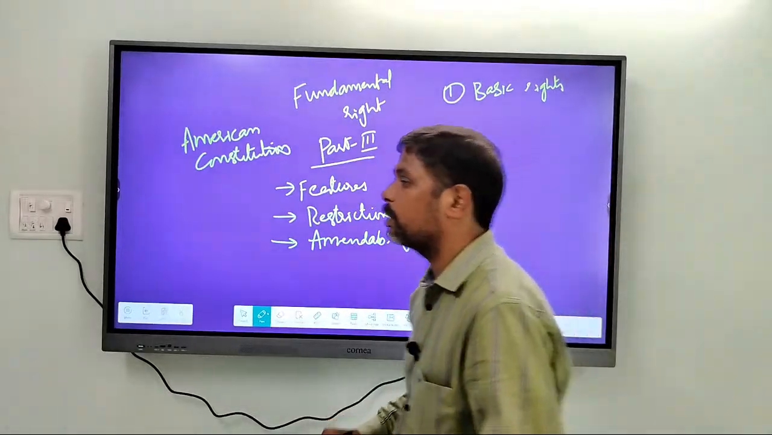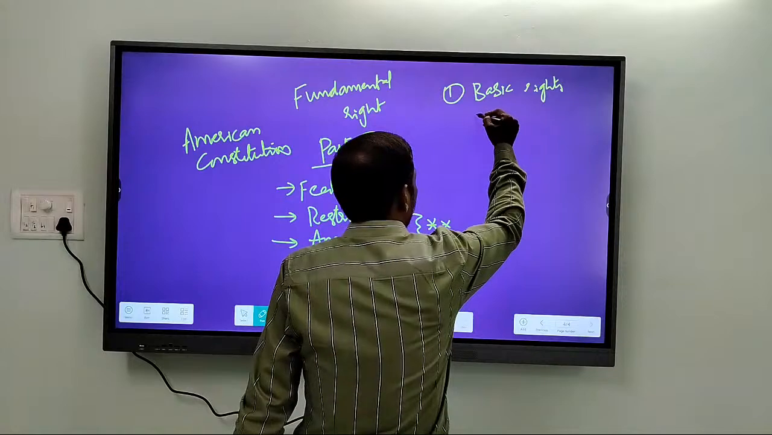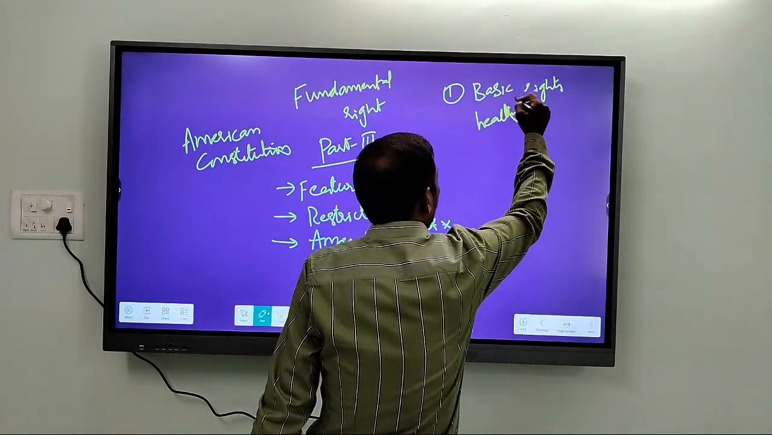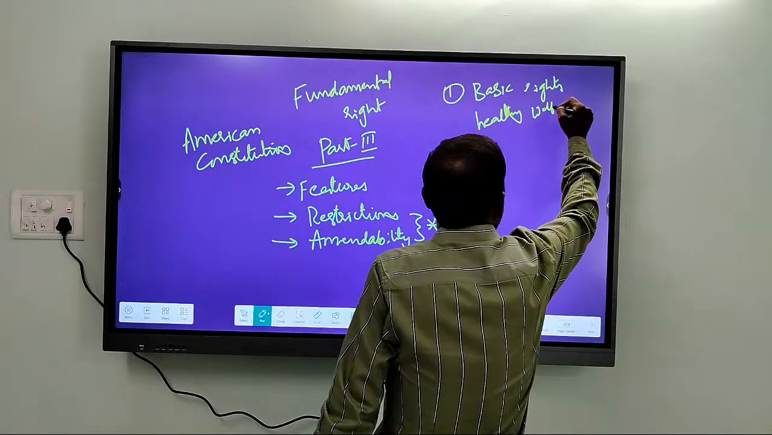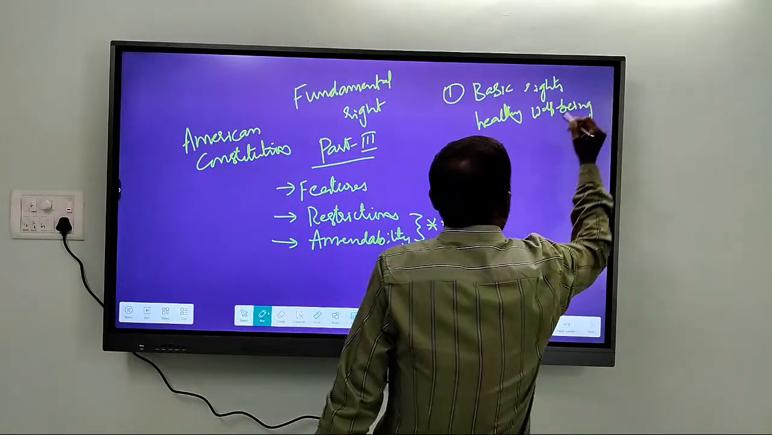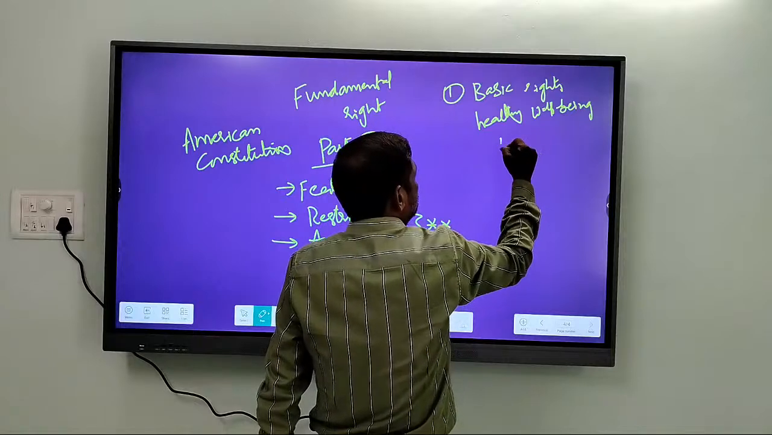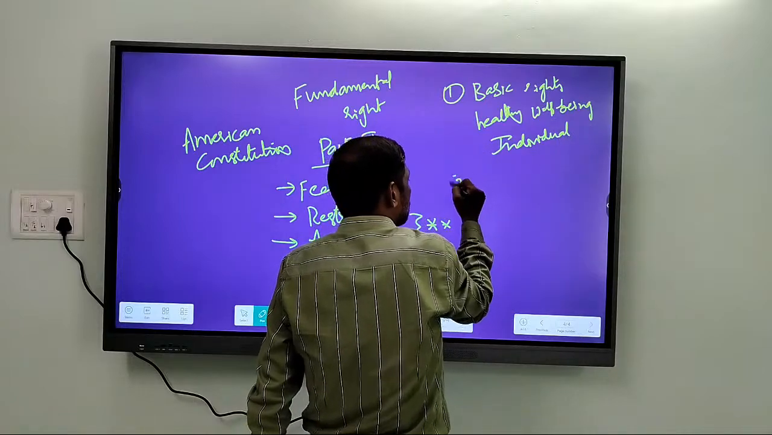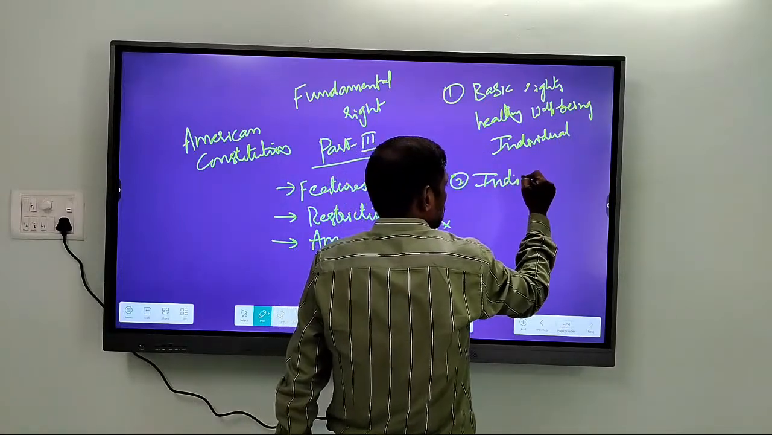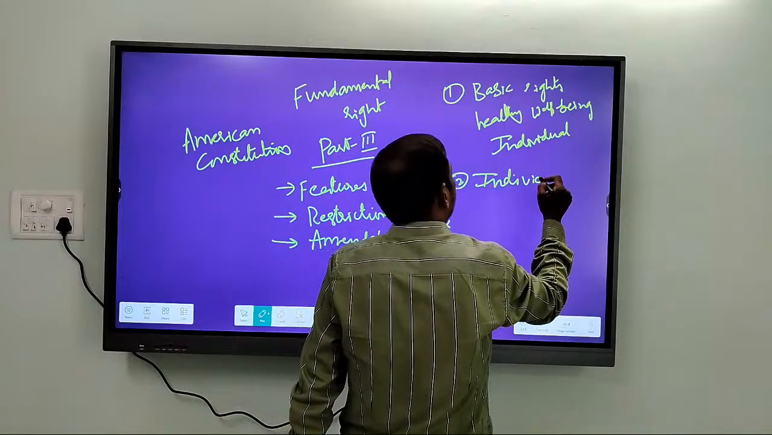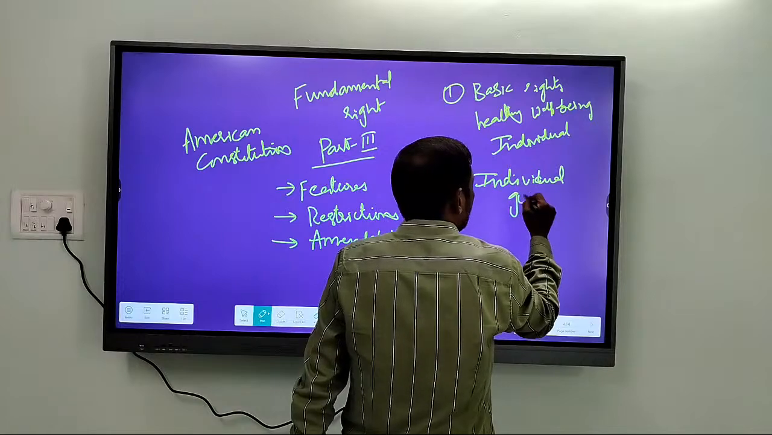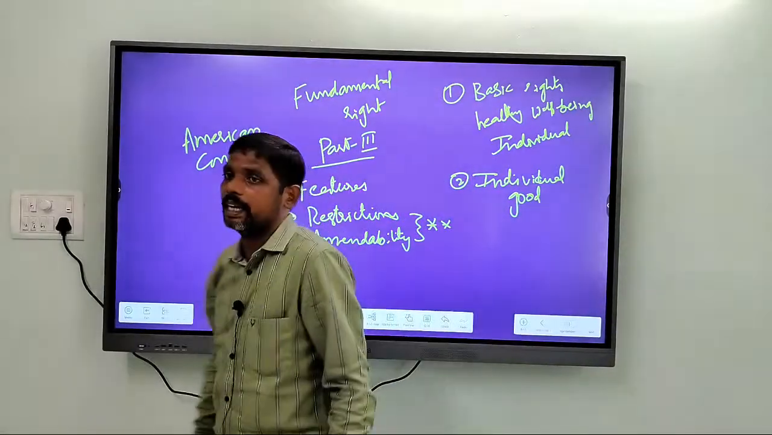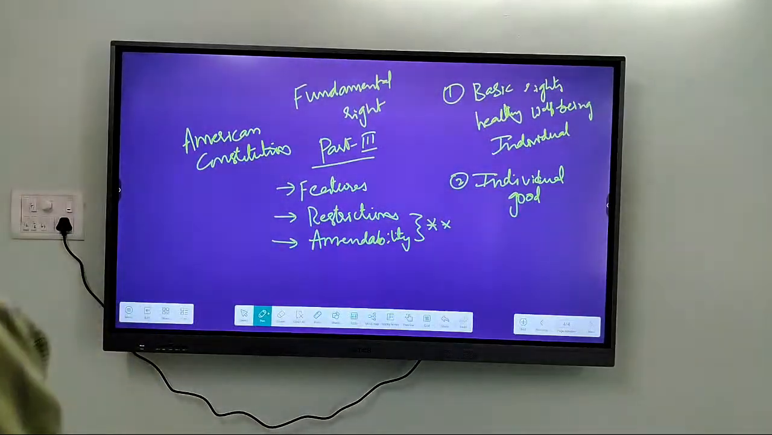It is these rights which promote healthy development, which promotes healthy well-being of individuals. Alright, it promotes individual good. These rights are aimed at promoting individual good. Their basic aim is to promote the individual good, the individual well-being of the people. Alright.